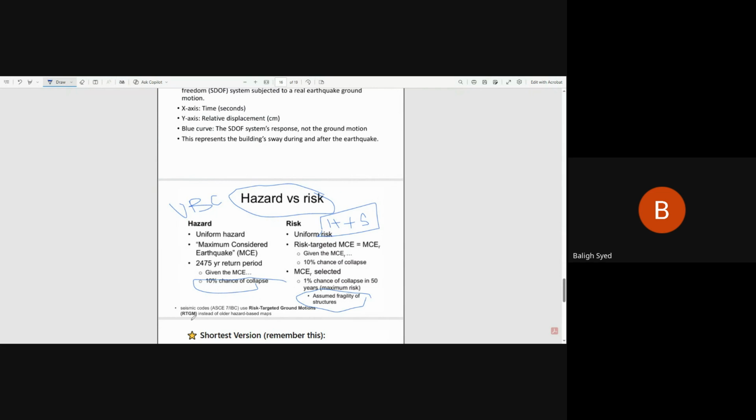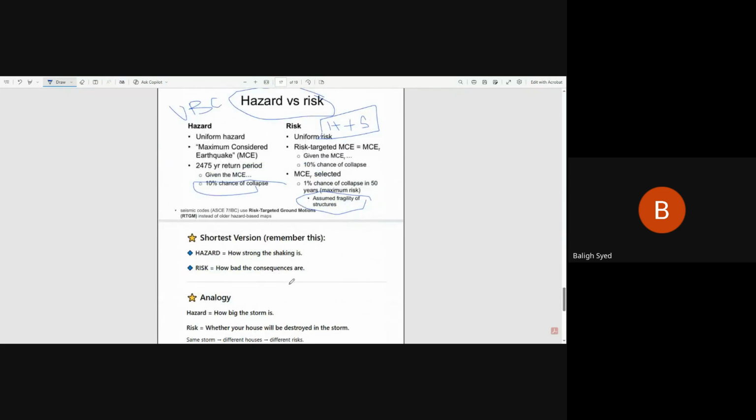That's why FEMA puts a note here: seismic codes, ASCE 7 and IBC, use risk-targeted ground motions instead of older hazard-based maps. Make sense? Now, how are you going to remember it? Hazard is how strong the shaking is, and risk means how bad the consequences are. Okay, what does it mean?